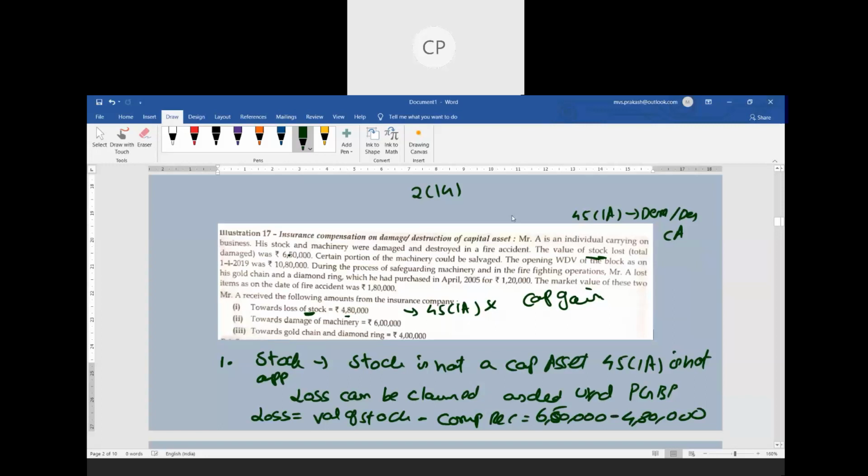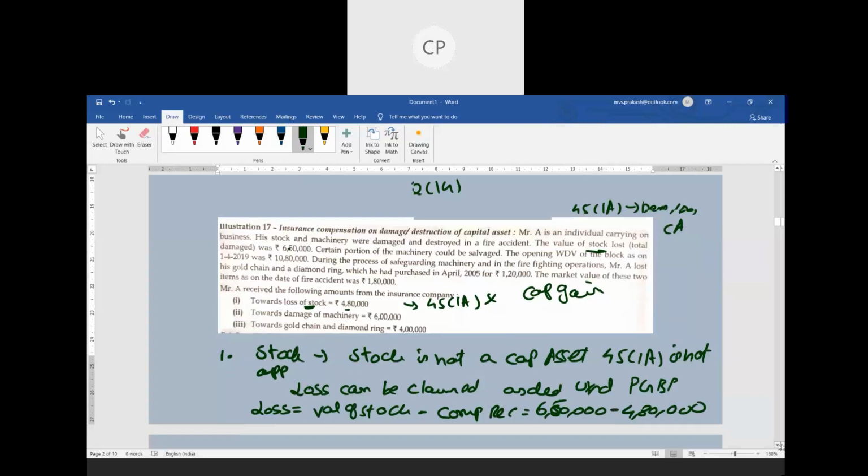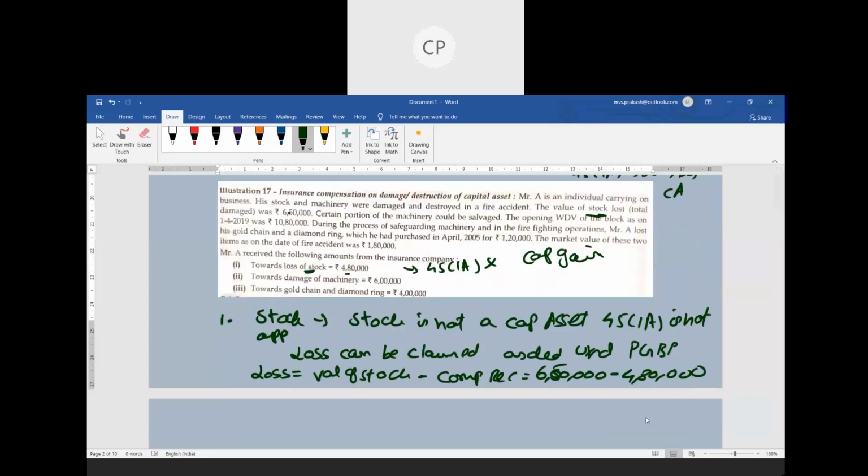So ultimately your loss is 6,50,000 minus 4,80,000, that gives you 1,70,000. So the first part answer is that the loss is 1,70,000. This loss of 1,70,000 you can take as a deduction when you are computing your profits and gains from business or profession.